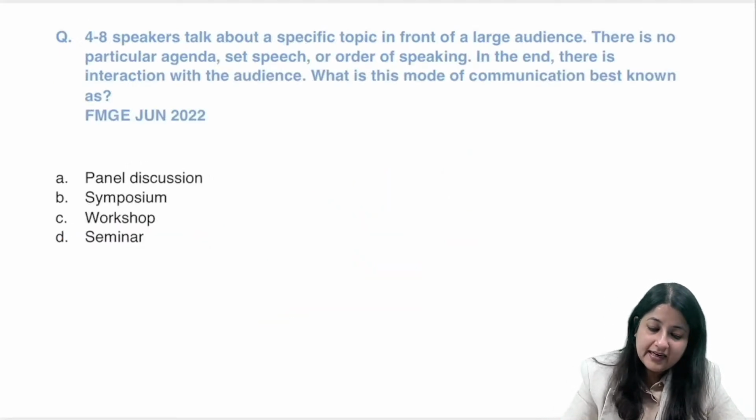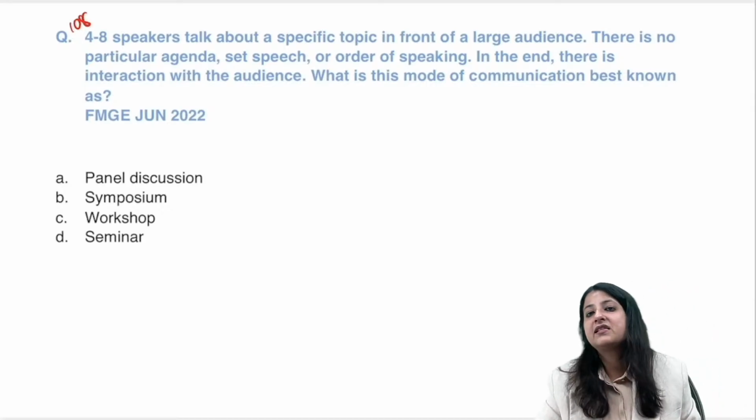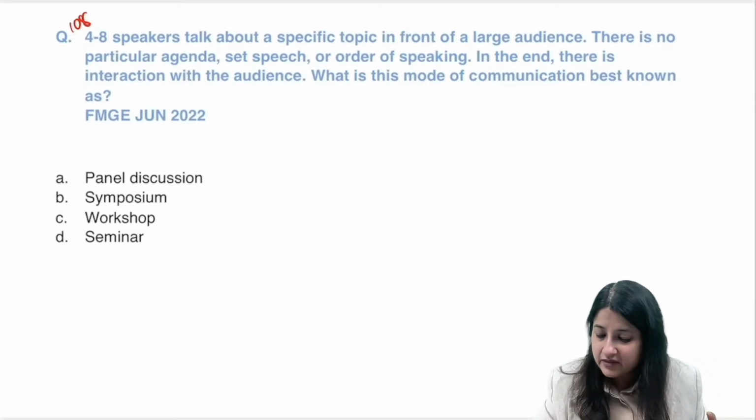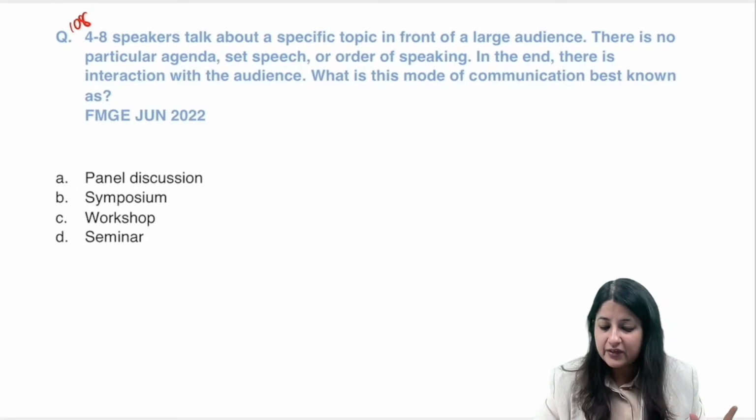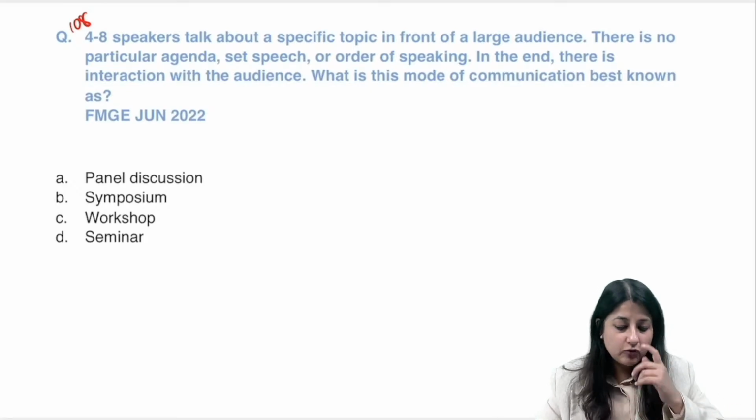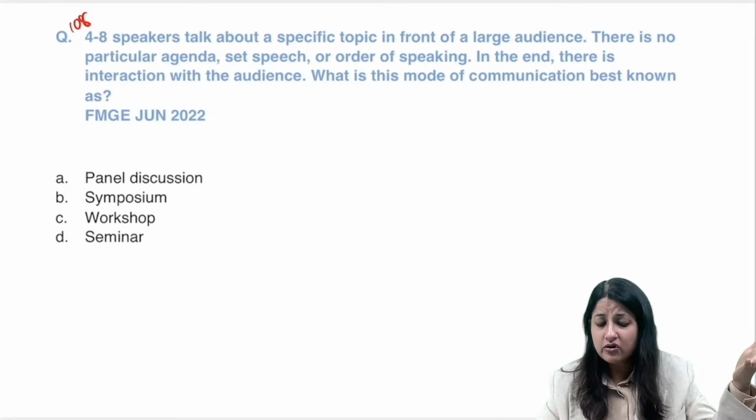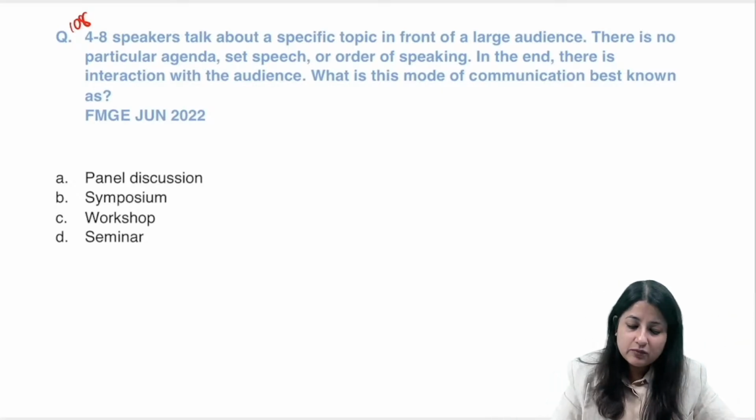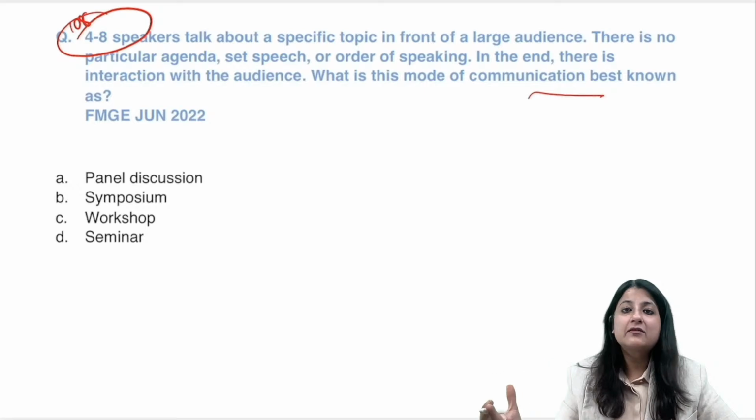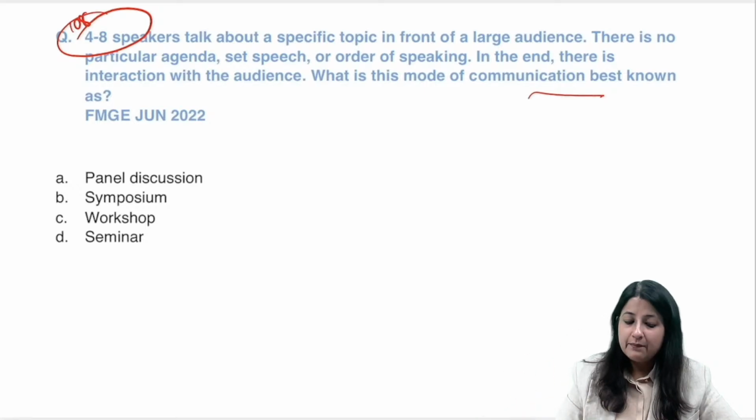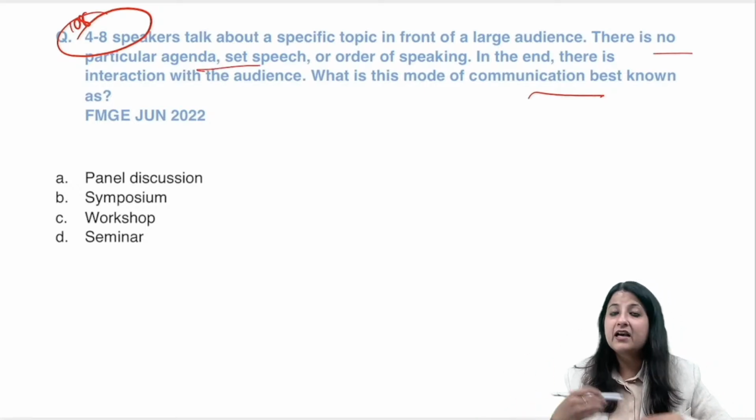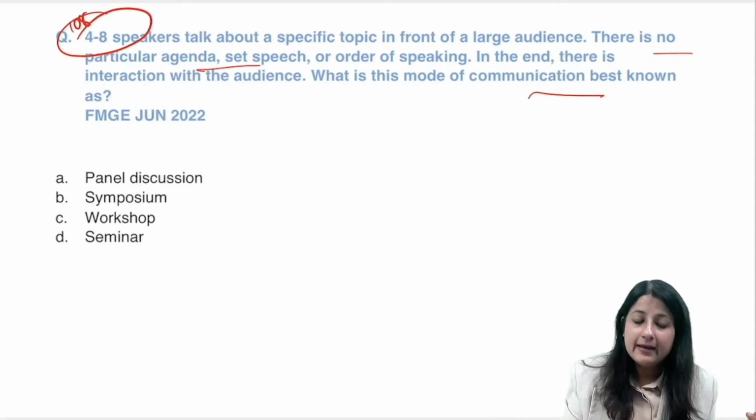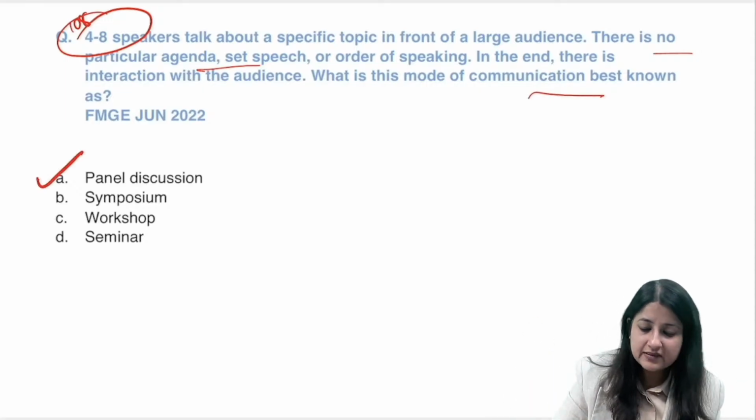Question number 108. Many times this comes in our exams. 4 to 8 speakers talk about a specific topic in front of a large audience. There is no particular agenda, set speech or order of speaking. In the end, there is an interaction with the audience. What is this mode of communication best known as? Be careful while you're marking, guys. 4 to 8 experts can be panel also, symposium also. But here there is no particular agenda, no set speeches, no order of speaking. That means it's like a news channel. So what is it? Panel discussion.